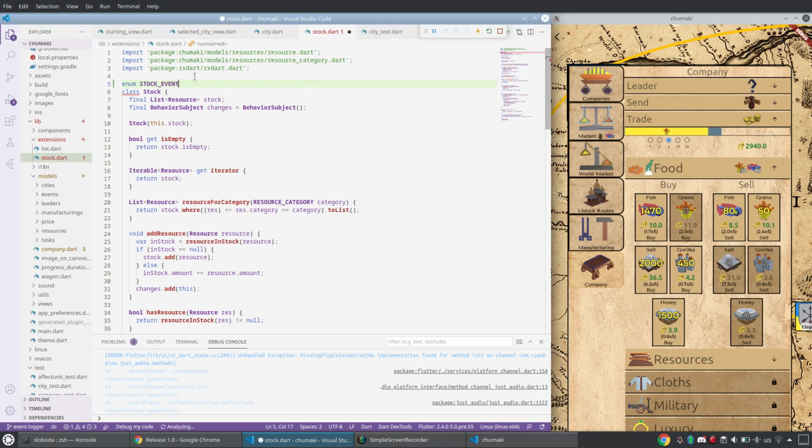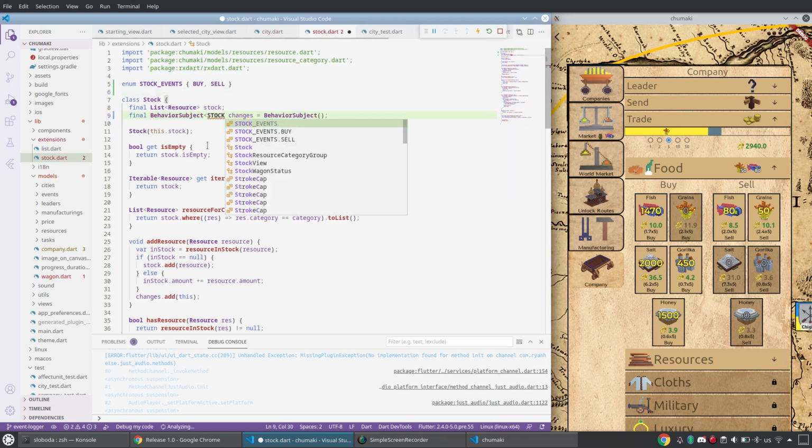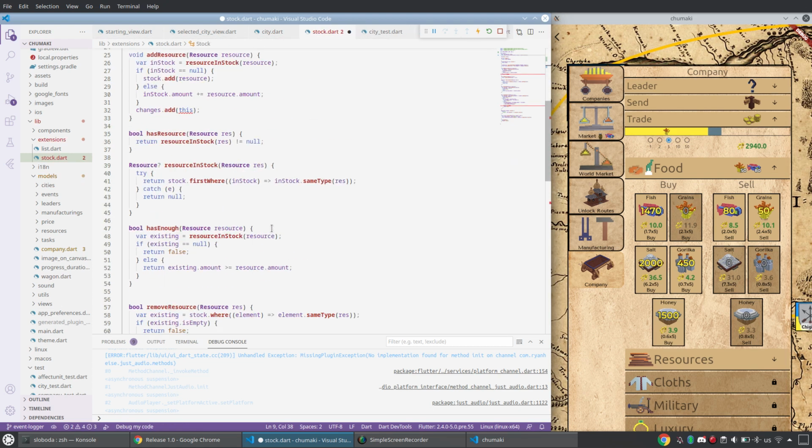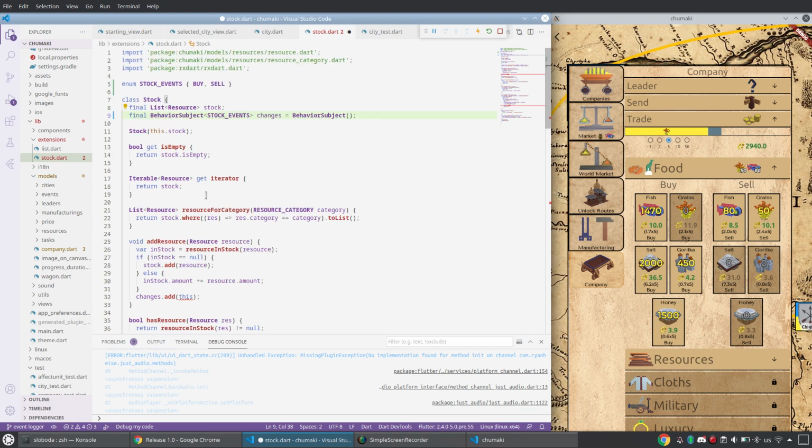Let's convert this behavior subject from dynamic to something more usable for us. It will be called enum stock events. What do we have? Buy, sell, let's have it like this, buy and sell. That's everything actually you can do with stocks. You can only buy and sell. Now this will be of type stock events, and I think now I got some errors. And I also need to know what resource was sold, not just something abstract was sold or bought.